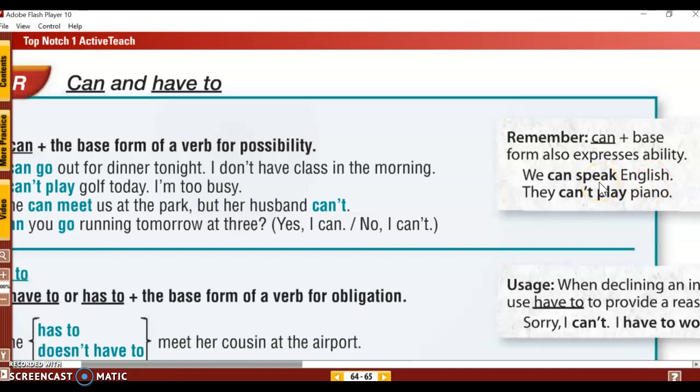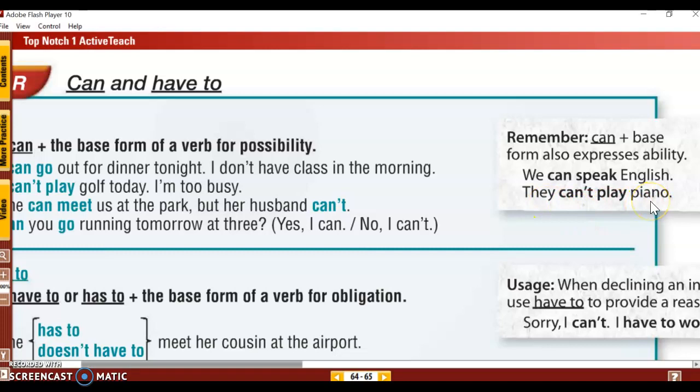You learned how to do this. Some people cannot speak English. They can't play the piano. That's an ability, because they didn't learn how. I can play the piano. Can you play the piano? Do you have the ability to play the piano?